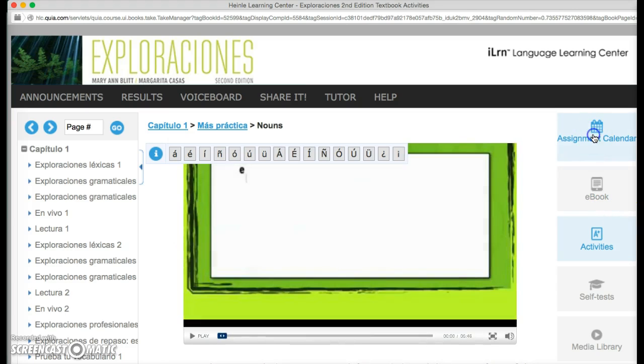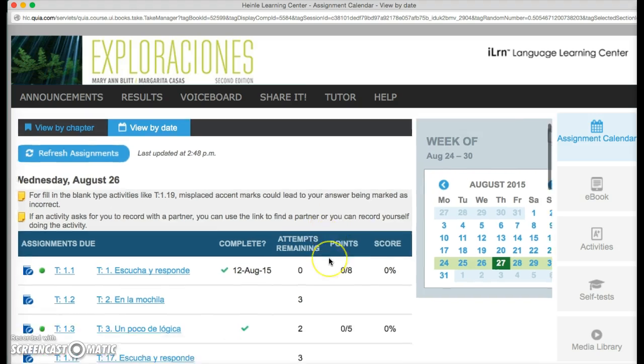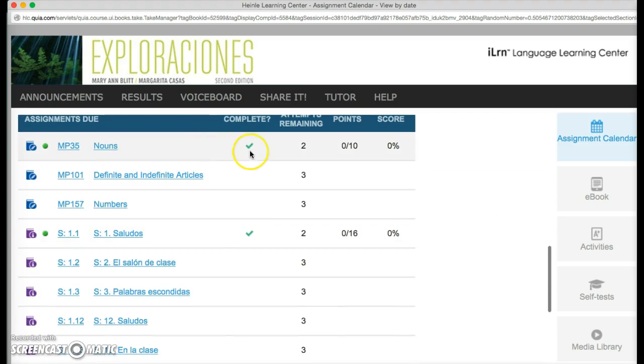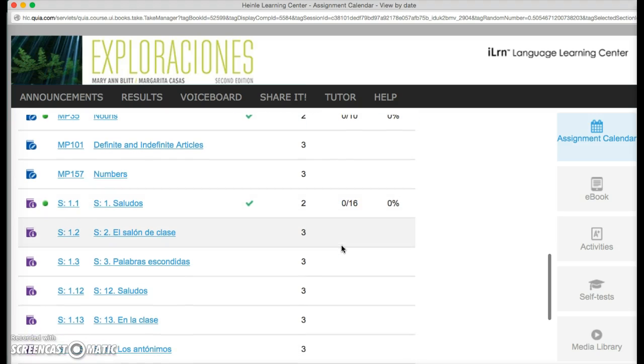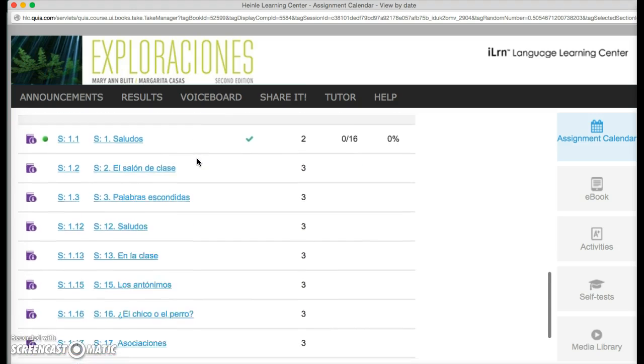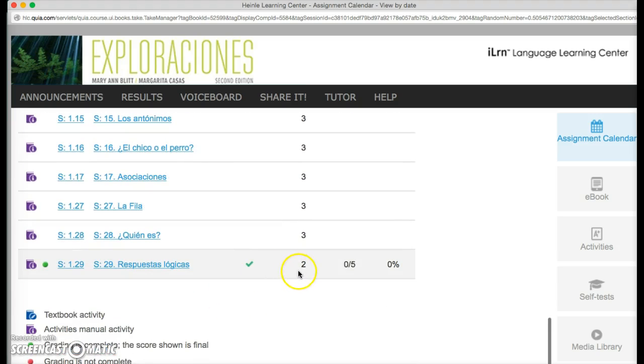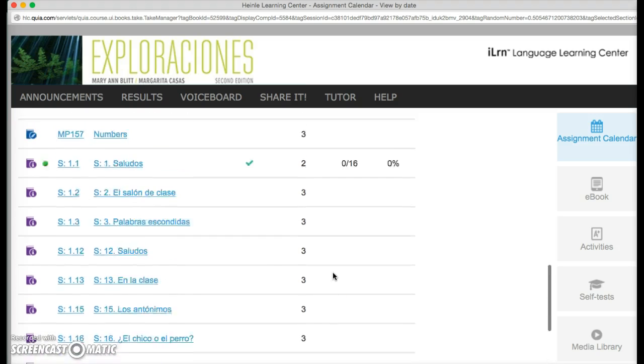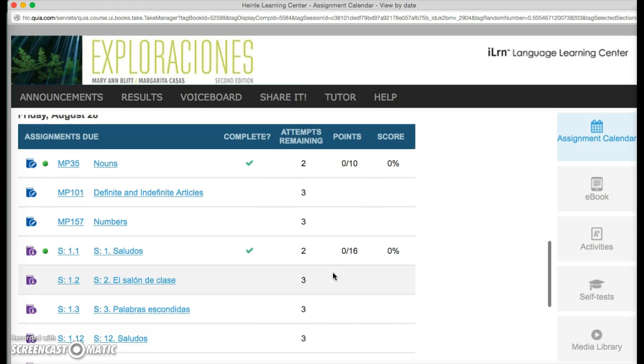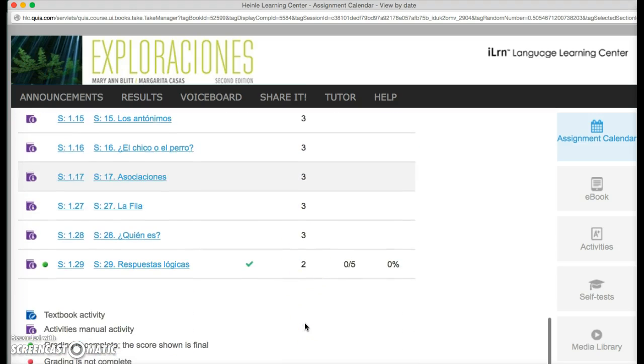I'm going to go back to the assignment calendar. As I complete activities, I will see that I've completed them. You see I got a 0 on the one I just opened because I didn't really answer any questions. And you want to go through and finish them all. You're allowed 3 attempts, and iLearn grades based on your best attempt. So you'll want to make sure you finish all of the activities.